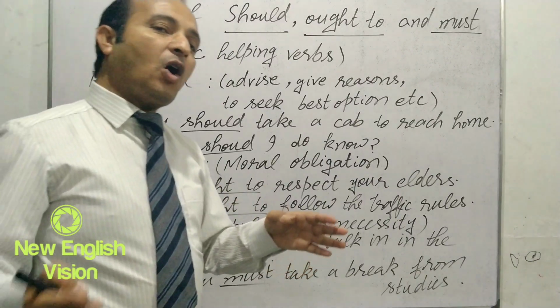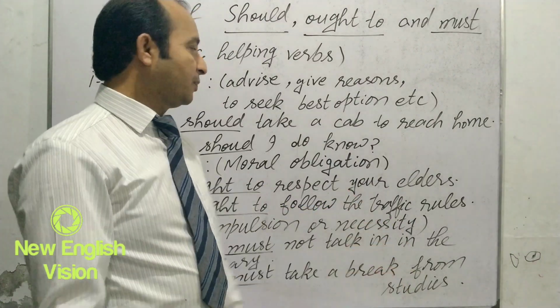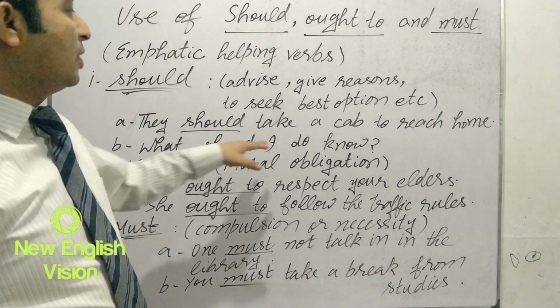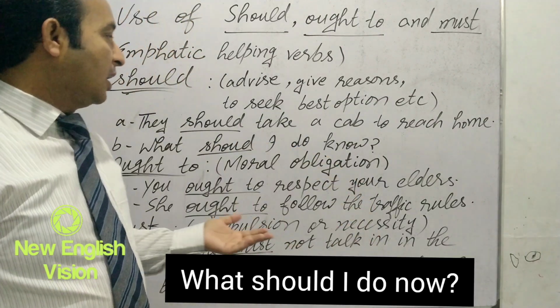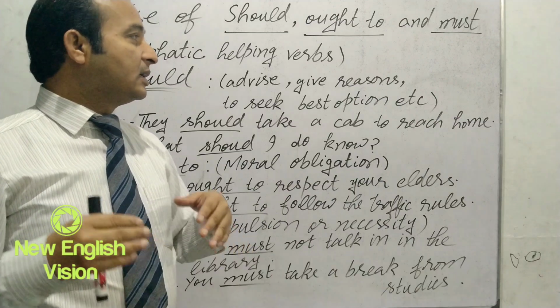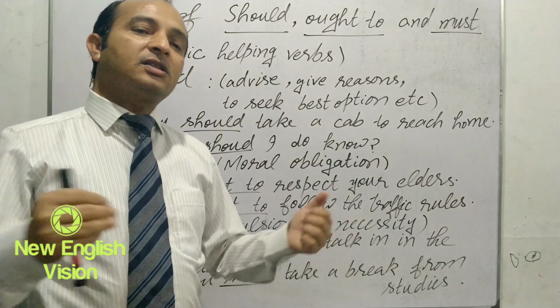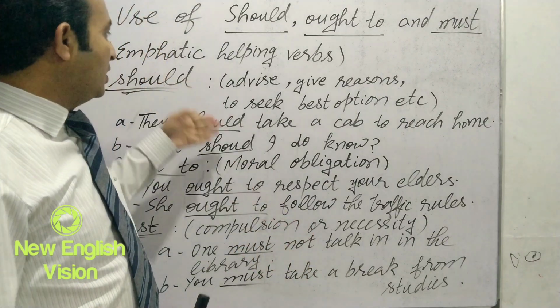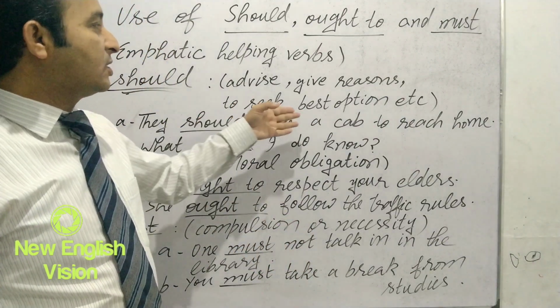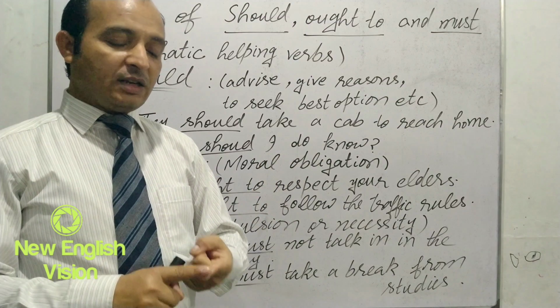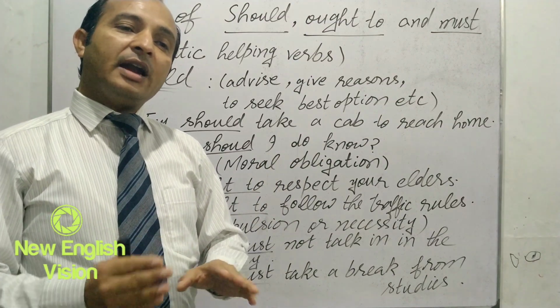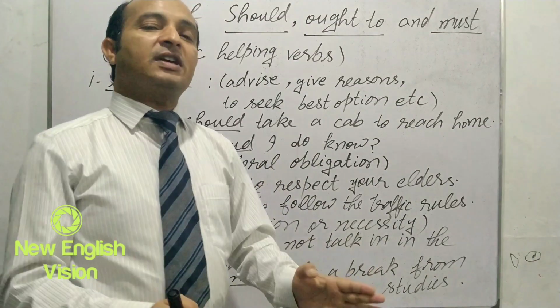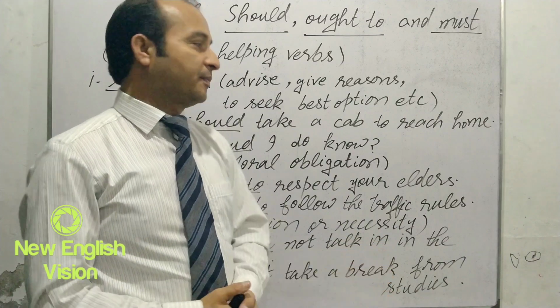It may be an option which is being given to someone. What should I do now? Here again there are some reasons, asking for some reasons to do something. So we see how should is used for seeking the best option, for giving advice and giving reasons. And there is the emphasis on doing something.